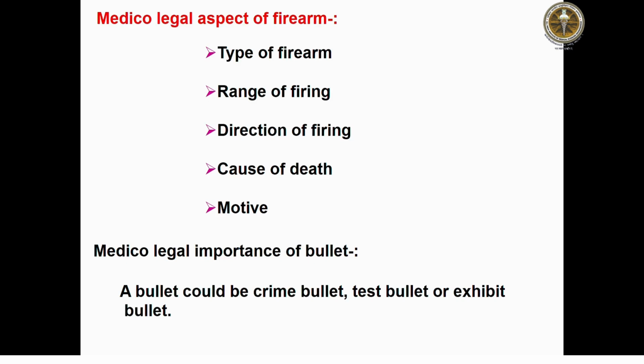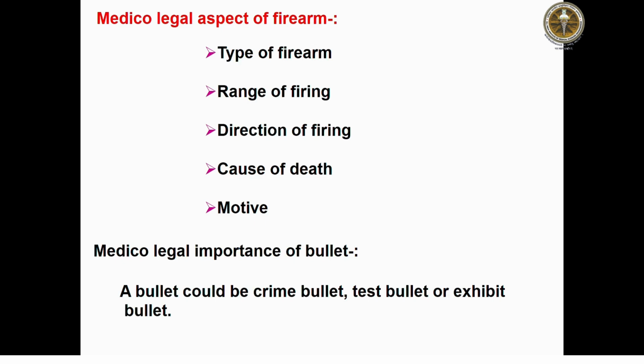So, the medicolegal aspect of firearms. When a firearm is produced, we have to observe whether it is the crime gun or the crime bullet.